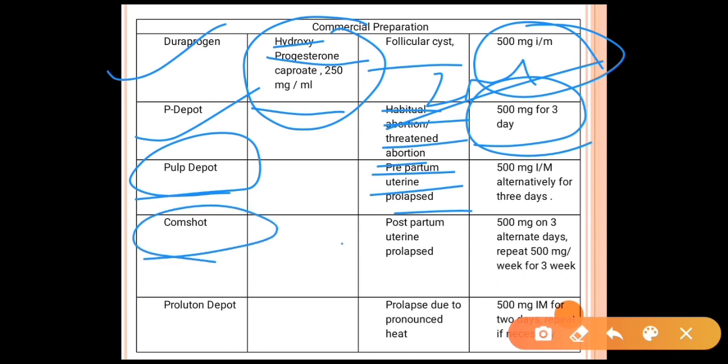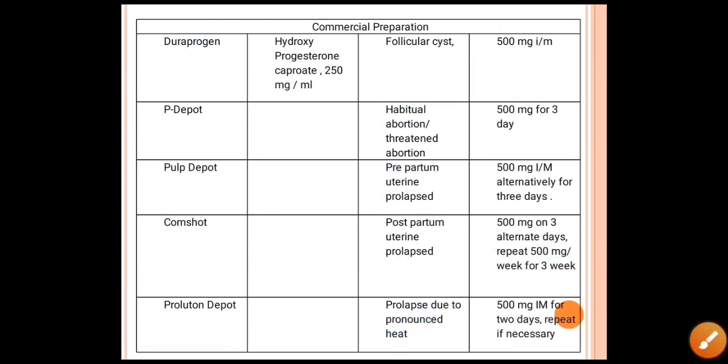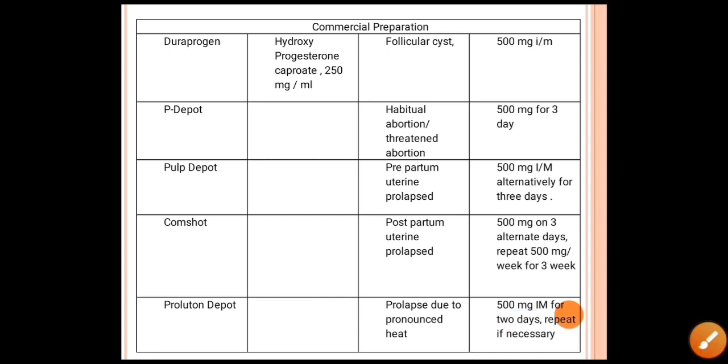Another is COMSHOT, which is used in the case of postpartum or uterine prolapse, having a dose rate of about 500 mg on 3 alternate days, and repeated at 500 mg per week for 3 weeks. Another preparation is Proluton depot, which is used in the case of prolapse due to pronounced heat, with a dose rate of about 500 mg IM for 2 days, and we can repeat it if necessary.